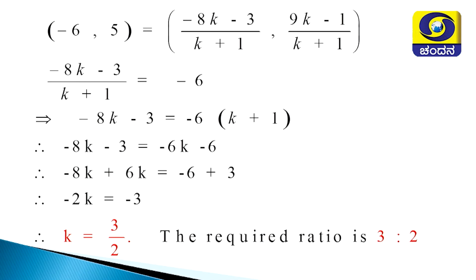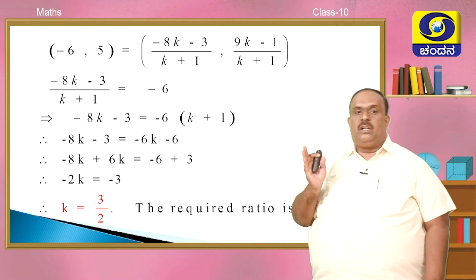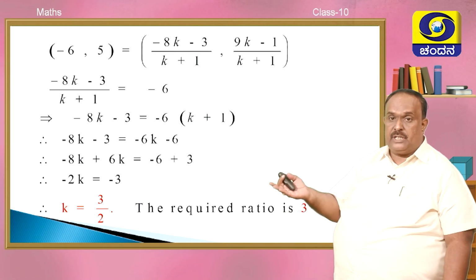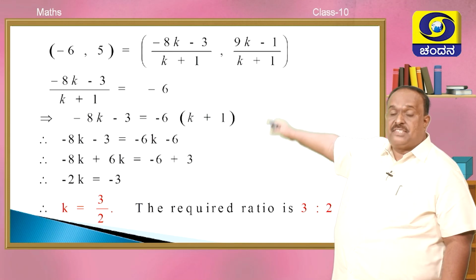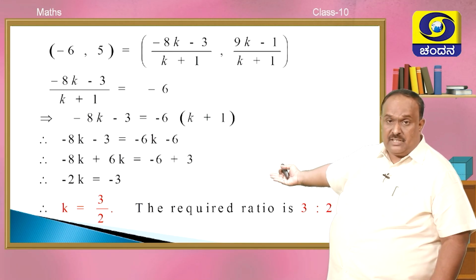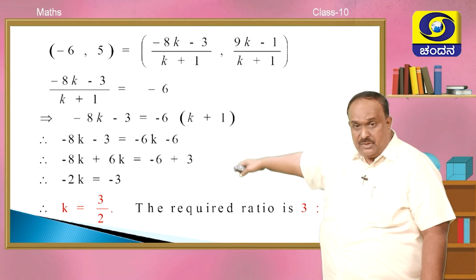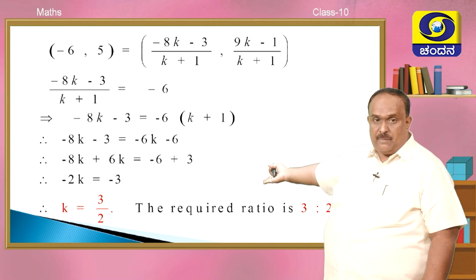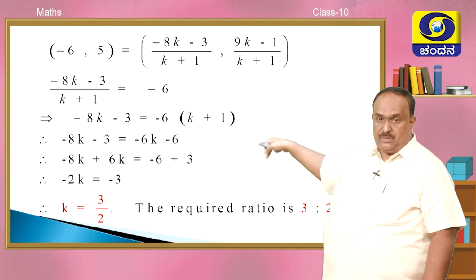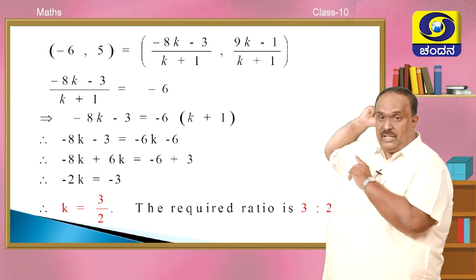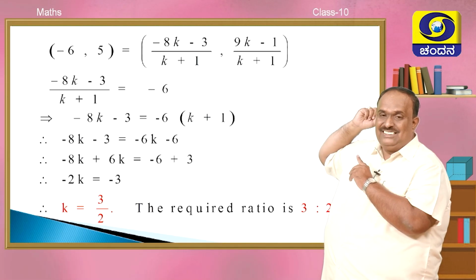Minus 8K minus 3 is equal to minus 6 into K plus 1. Please use proper brackets. Left hand side unchanged, right hand side multiply: minus 6 into K is minus 6K, minus 6 into 1 is minus 6. Now K one side, minus 8K you have already, 6K is being shifted along with the sign: minus 8K plus 6K equals minus 6, it is already there, transfer 3, that becomes plus 3 because it has got minus sign on the left hand side, right.